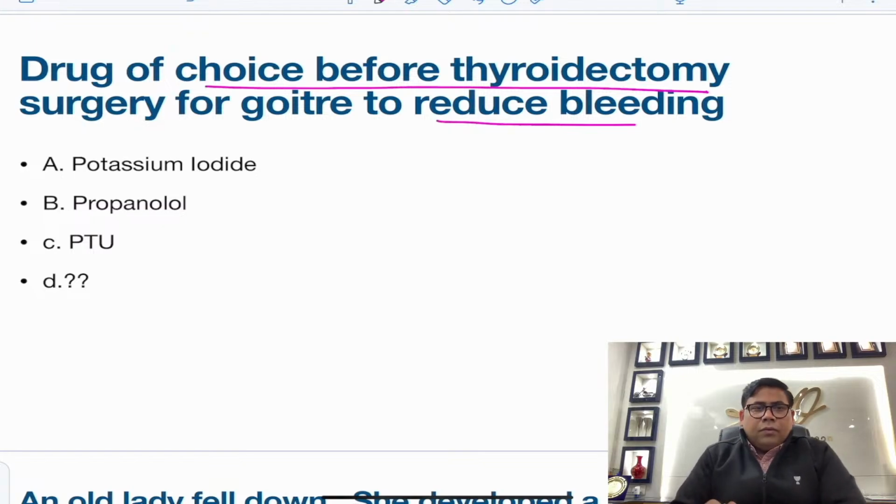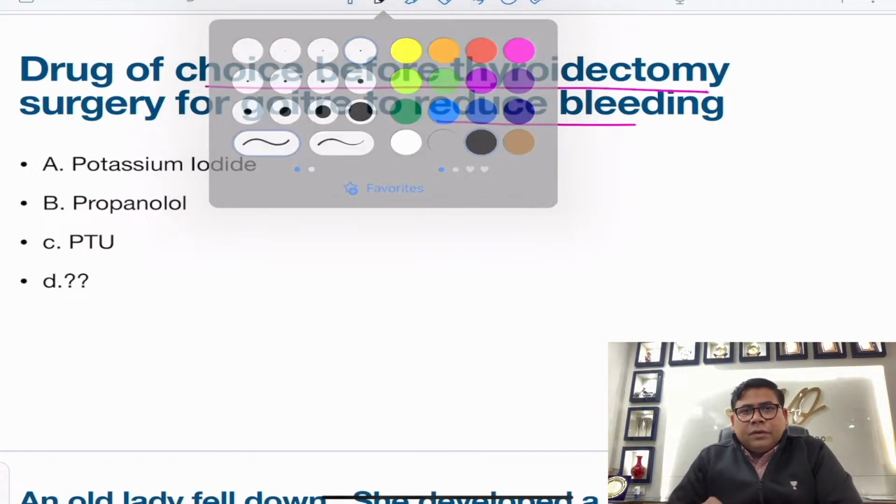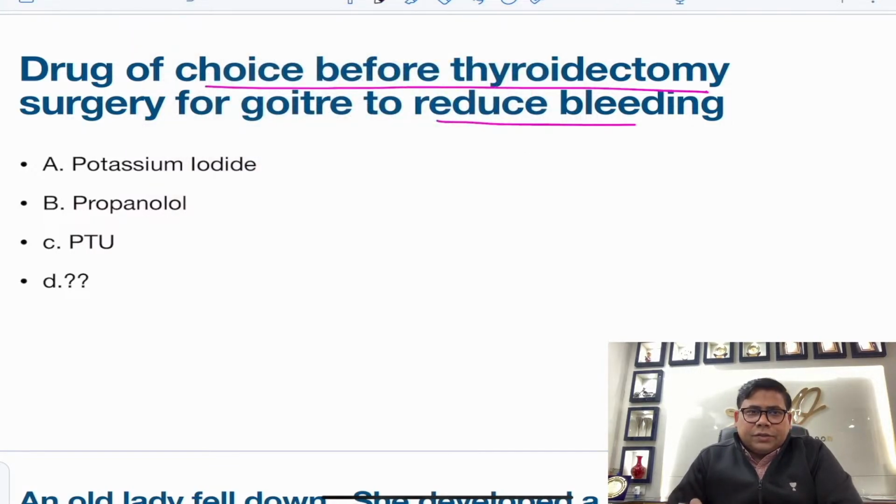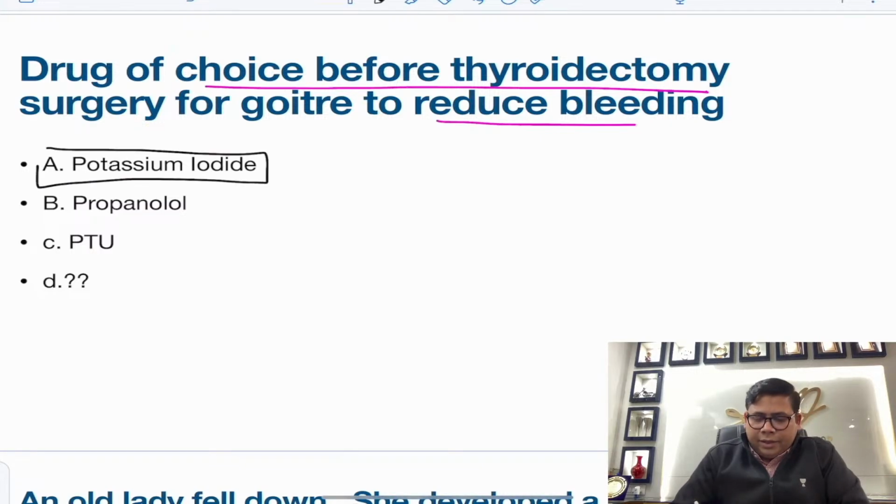So when we talk about thyroidectomy, what is the basic concept? Answer is we need to have a euthyroid status before every surgery. Propranolol and PTU are helpful in controlling the after effects of hyperthyroidism, or the increased incidence of cardiac arrhythmias, etc. But it is potassium iodide, that is Lugol's iodine, which is the best.